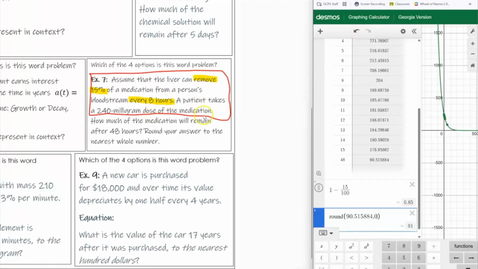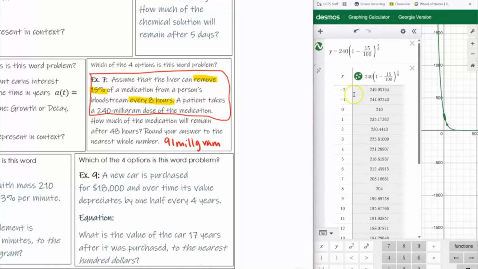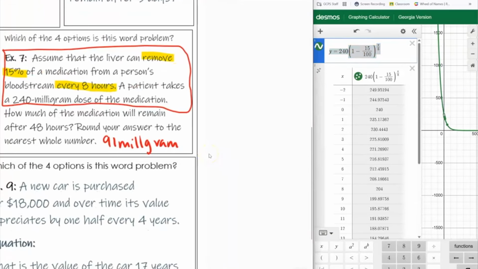All right, so for example 7, how much of the dose is left? Okay, so here we go. It's 91 milligrams. That's what's left. And I think the short version of milligram is mg. Just make sure you put in the units of whatever your answer is. Once again, please write down what you're putting in Desmos, because an answer alone is not going to help me help you. For every question, you have to write down what that function is.